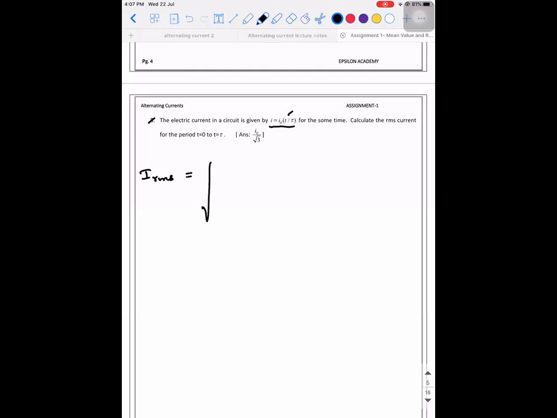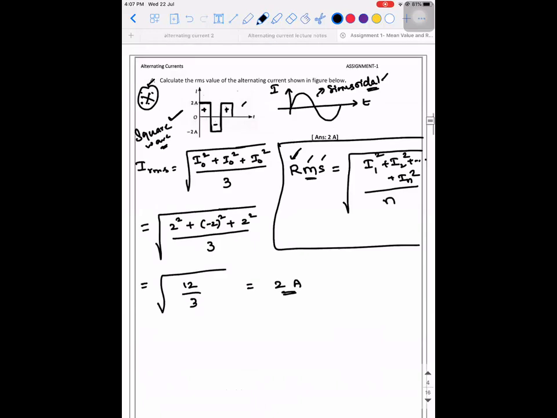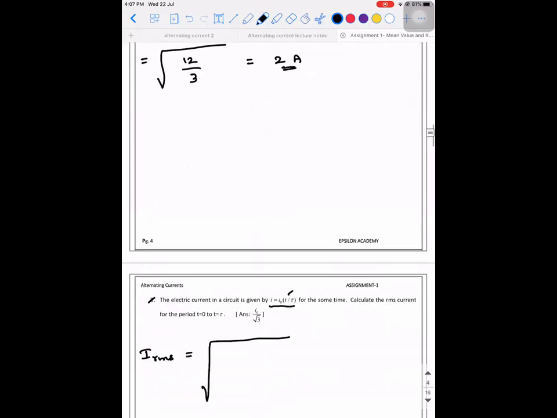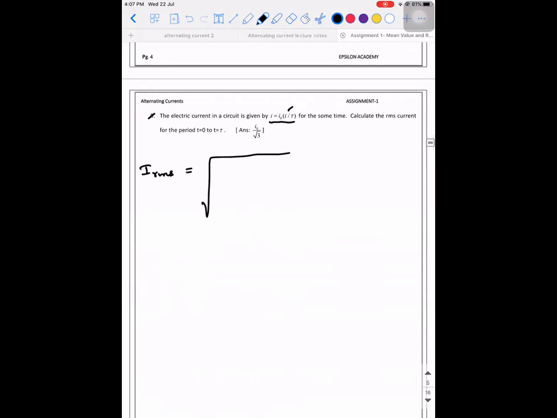So square root of, observe the way I'm writing. In the previous problem, it was not a function of time, it was constant, so I directly took the peak value. Whereas here, I need to take the instantaneous value and square it. So I'm going to write I square dt, the whole divided by dt, between the time interval 0 to tau and between the time interval 0 to tau.